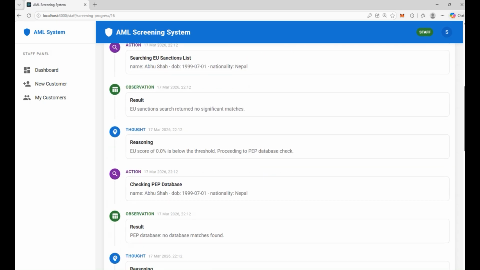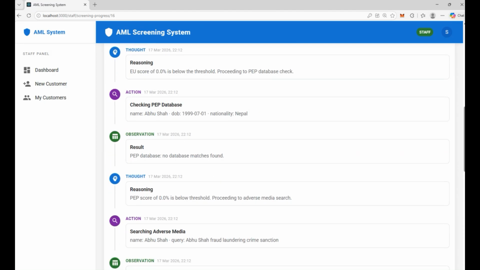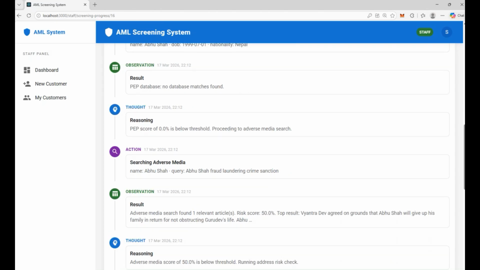Then it is checking against the PEP database. In PEP also, there are no matches found. And after the PEP database, it is looking in the adverse media. So for adverse media, it is searching Google. Okay, I have included the Google API here. So it is searching adverse news for this person in Google.